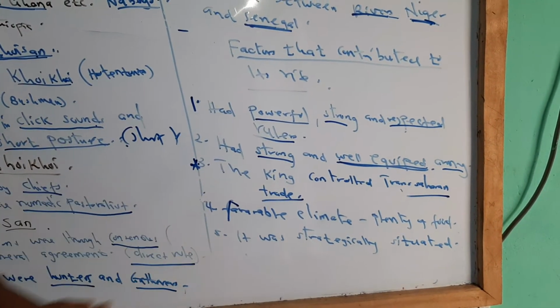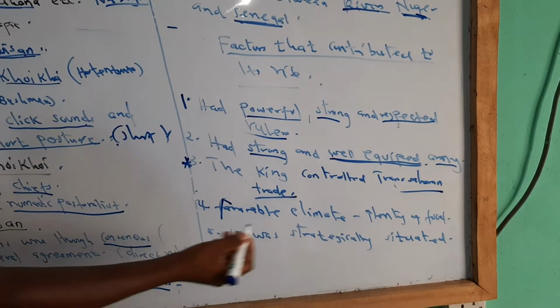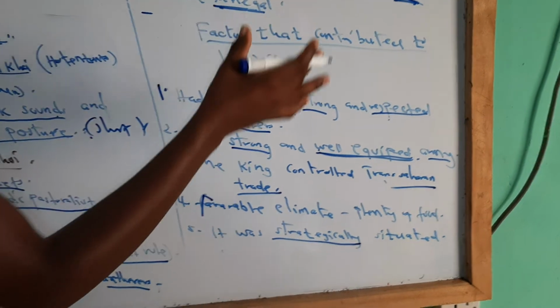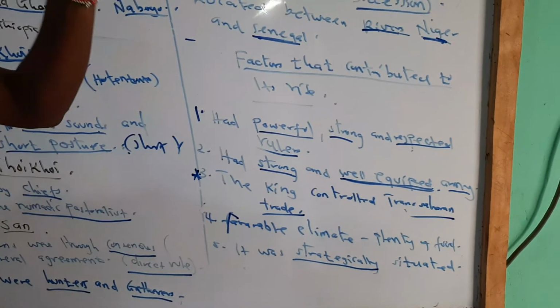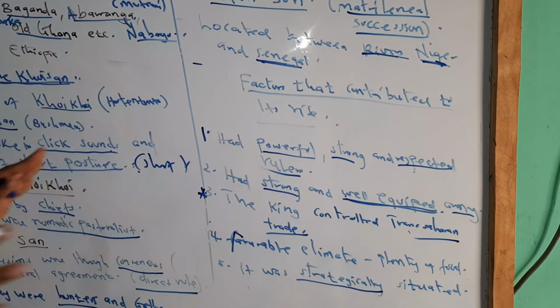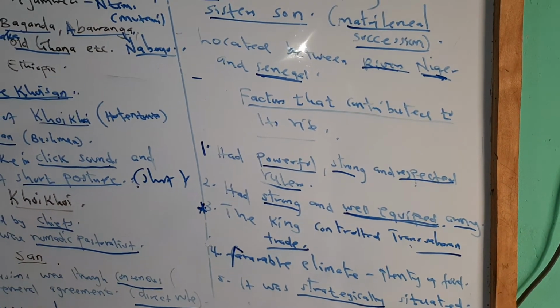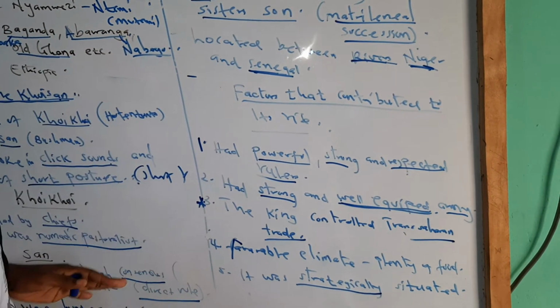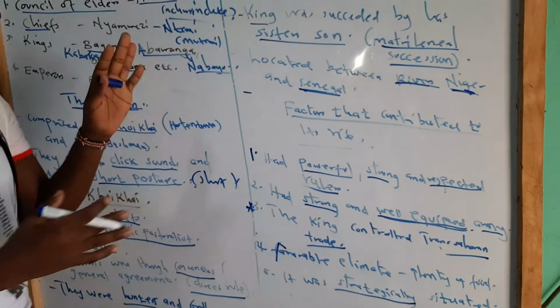Then finally, it was strategically situated. Remember, it is between the two rivers. They were able to conquer territory from the south, north, east and west, because they were at the center. They were able to be ruled by the king of the Ghana kingdom.